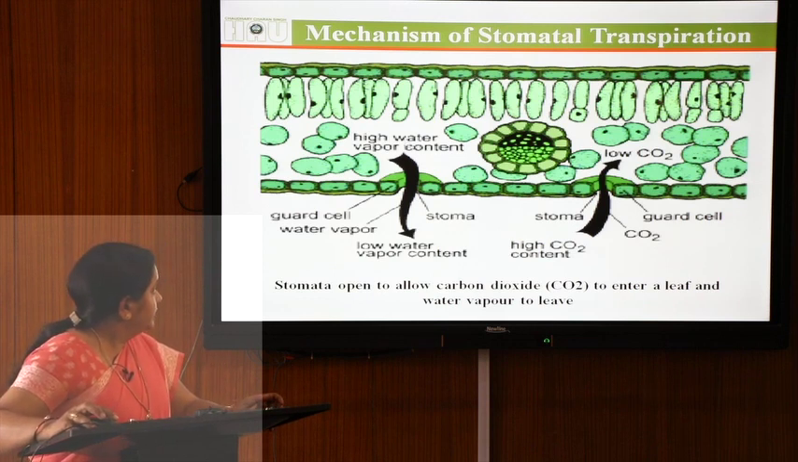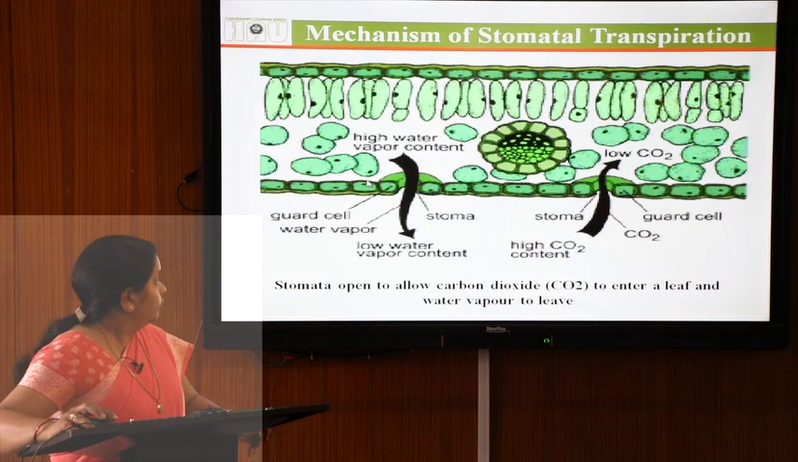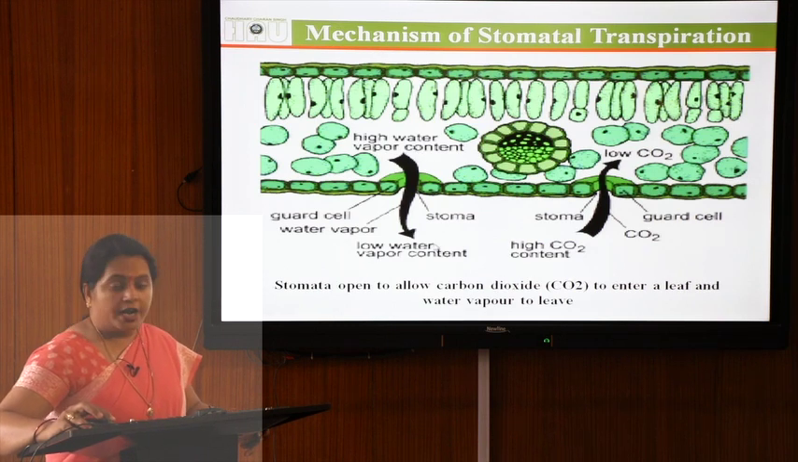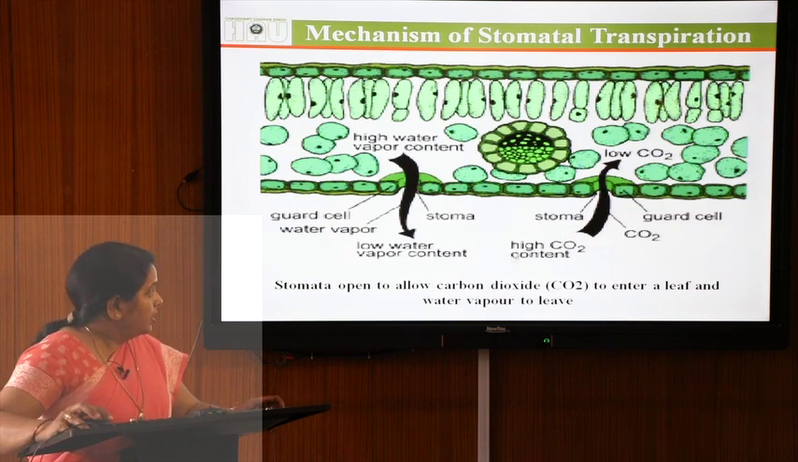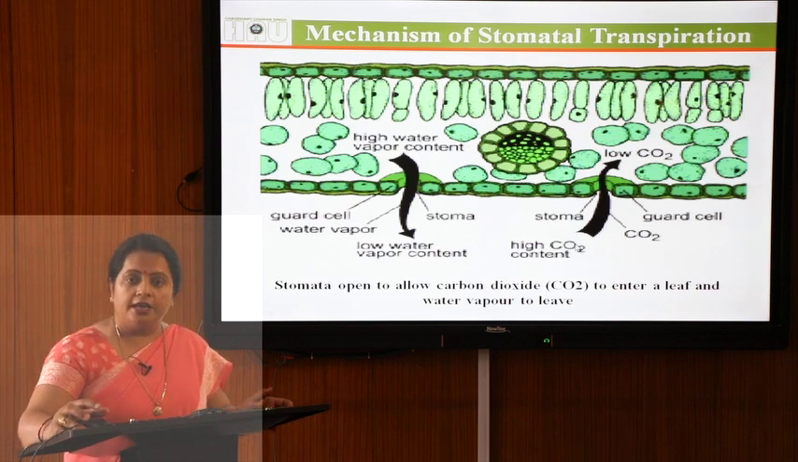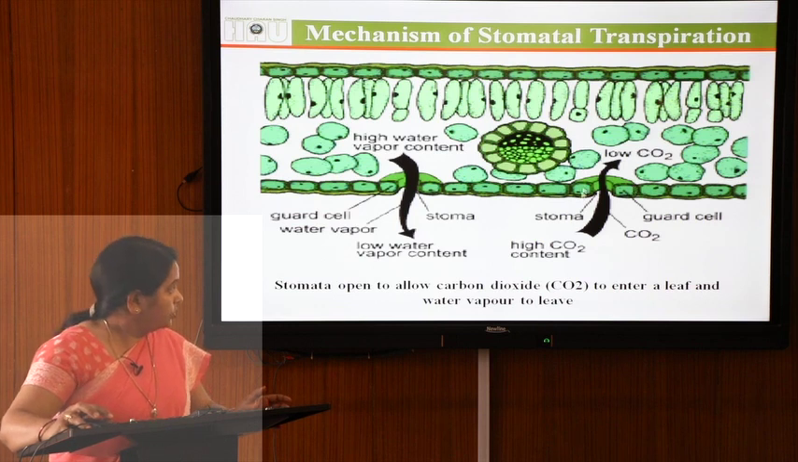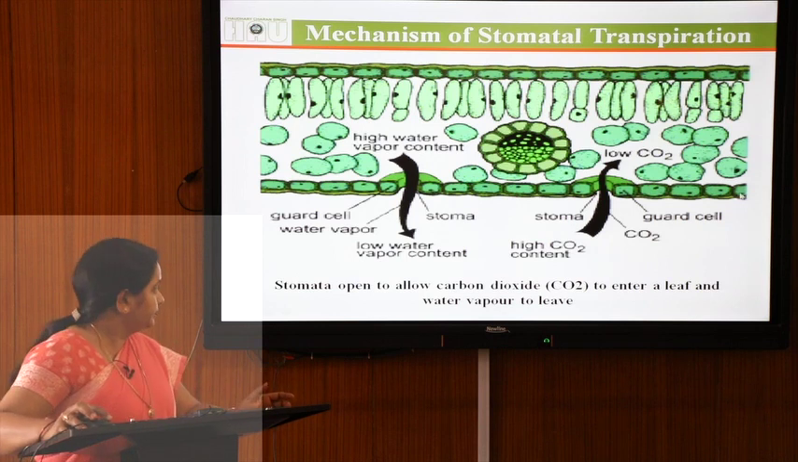Now, you can see that when the stomatal pore is open, this intercellular space and the outer atmosphere are directly in contact with each other. So, water evaporates from the intercellular spaces to the outer atmosphere in the form of water vapors. At the same time, carbon dioxide concentration is higher in the outer atmosphere and lower in the intercellular spaces. So, carbon dioxide enters into the intercellular spaces, which is then utilized in the process of photosynthesis.